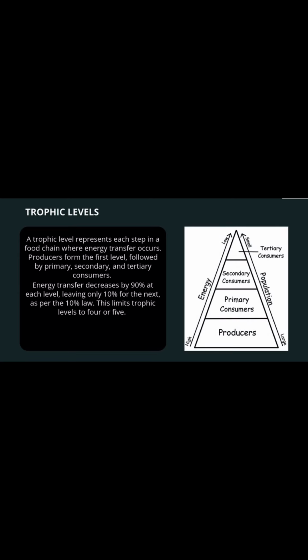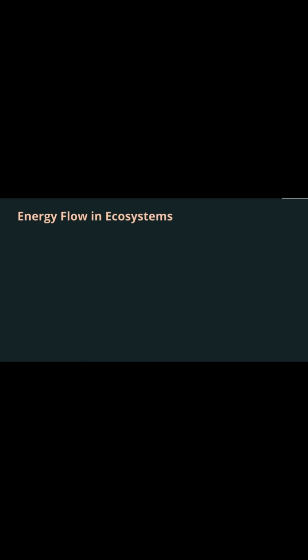Trophic levels. A trophic level represents each step in a food chain where energy transfer occurs. Producers form the first level, followed by primary, secondary and tertiary consumers. Energy transfer decreases by 90% at each level, leaving only 10% for the next, as per the 10% law. This limits trophic levels to 4 or 5. Green plants capture about 1% of solar energy and store it for food.